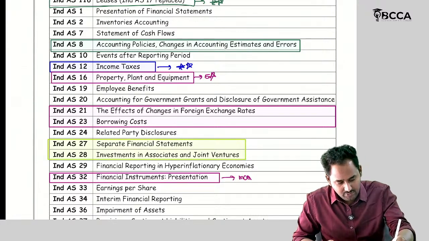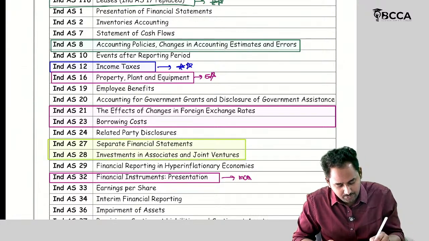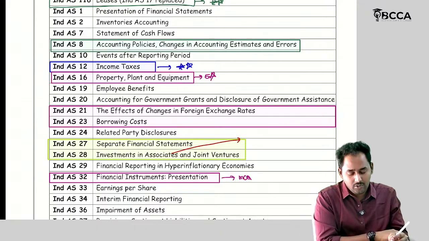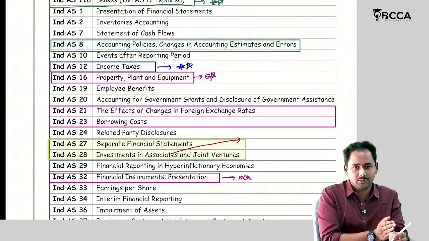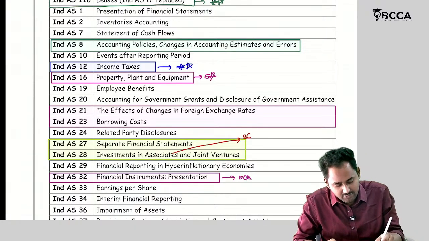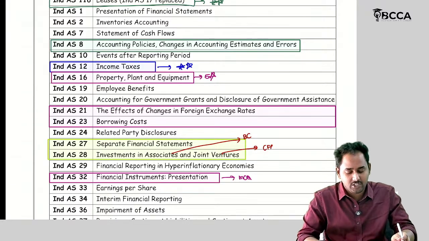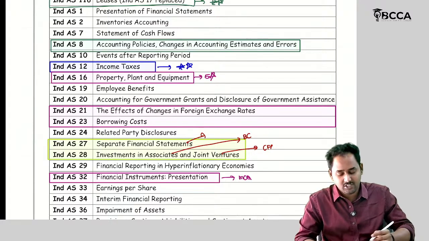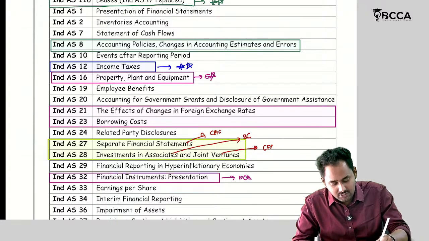Usually the associate concept we will discuss in Ind AS 103, business combination. I am going to discuss the associate concepts in the business combinations chapter, but with respect to joint ventures, we will have a brief discussion in consolidated financial statements, CFS and SFS.